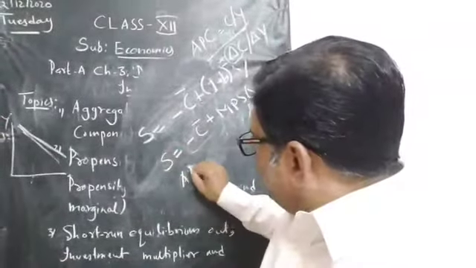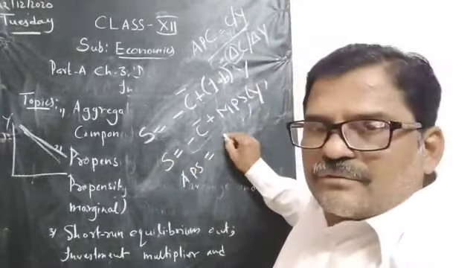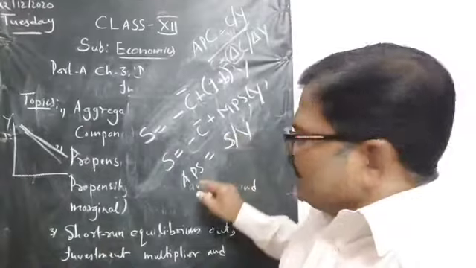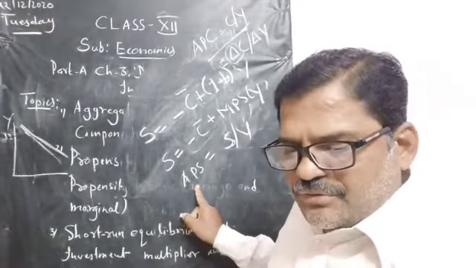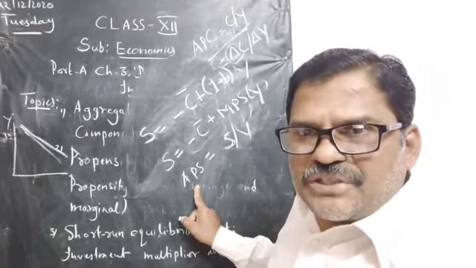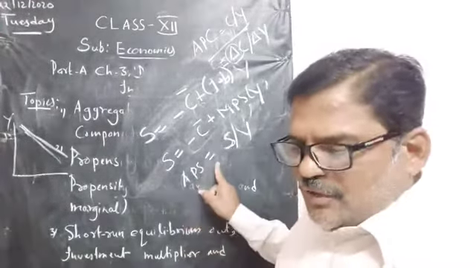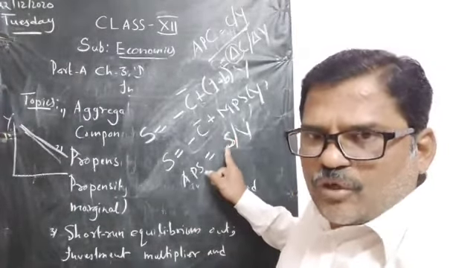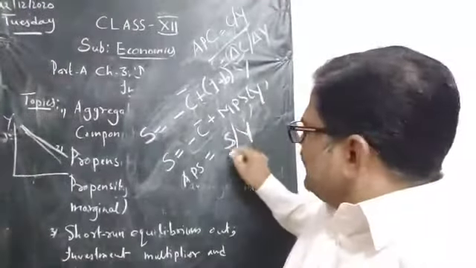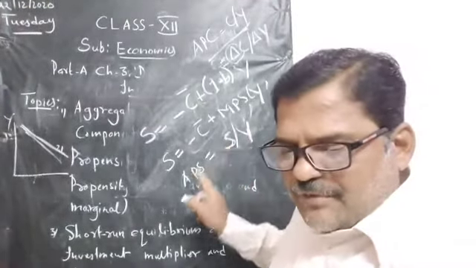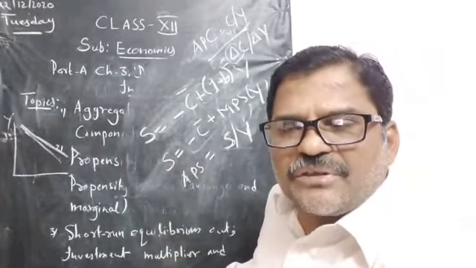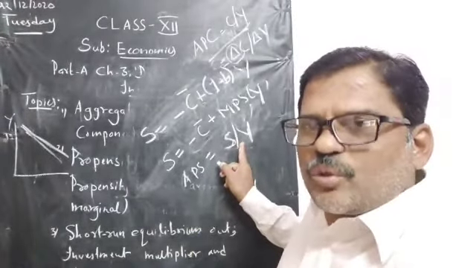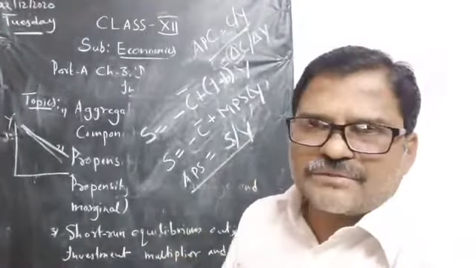I mean, APS is equal to S by Y. Average propensity to save is nothing but the ratio of total savings to total income. So this is the APS formula.